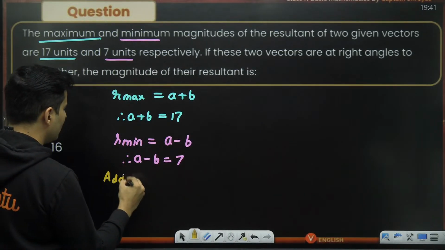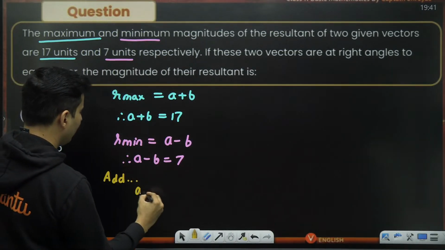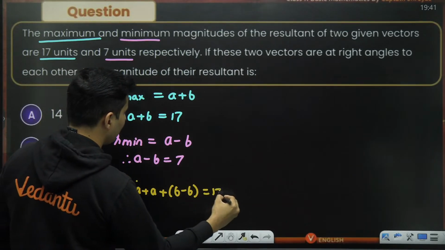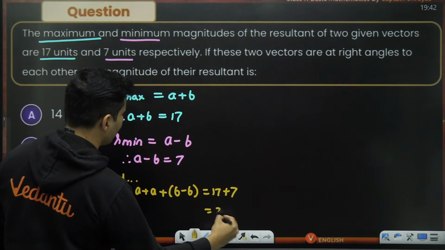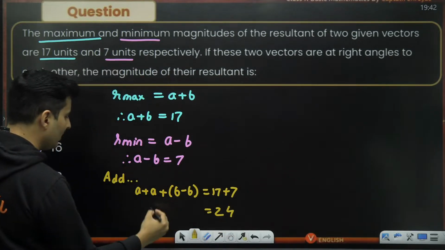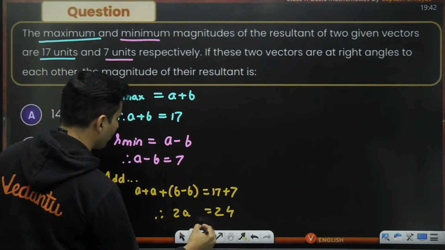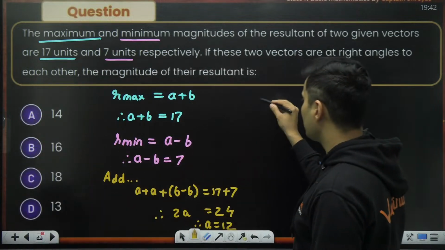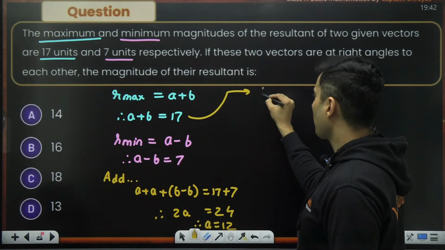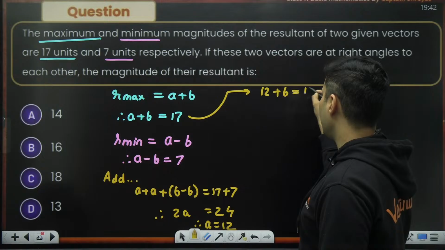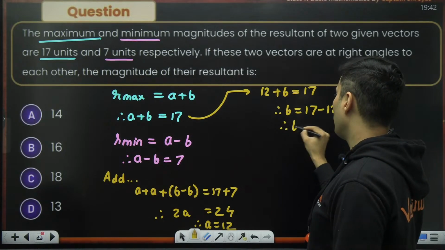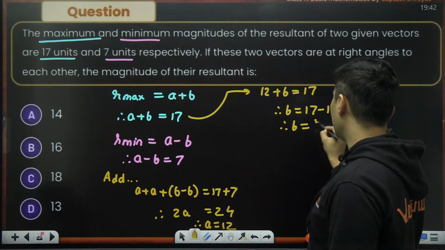So if I add these two equations, I will have a plus b minus b will be 17 plus 7. 17 plus 7 is 24. b went off, so I'll have 2a. Therefore, a is nothing but 12. If a is 12, how much is b? So use this equation. 12 plus b is 17. Therefore, b is 17 minus 12. Therefore, b is nothing but 5 units.